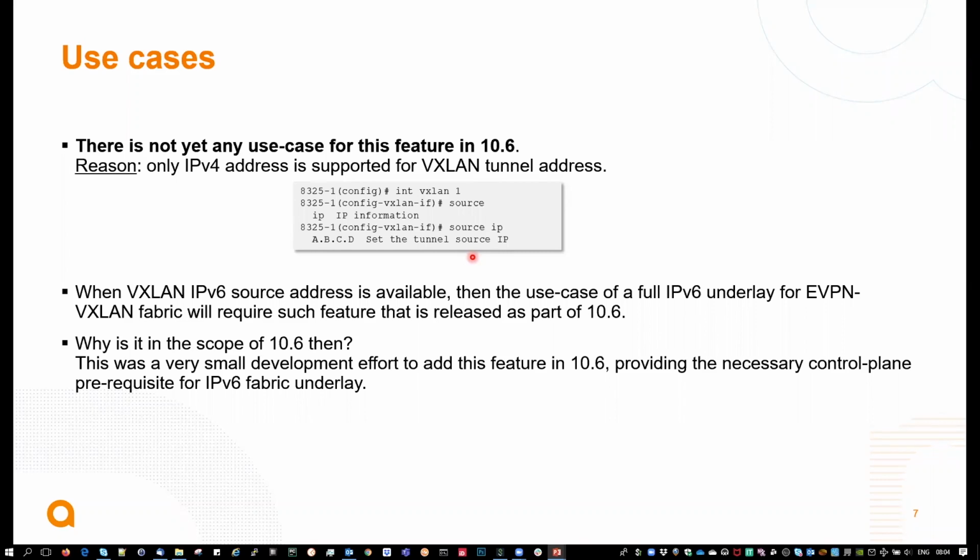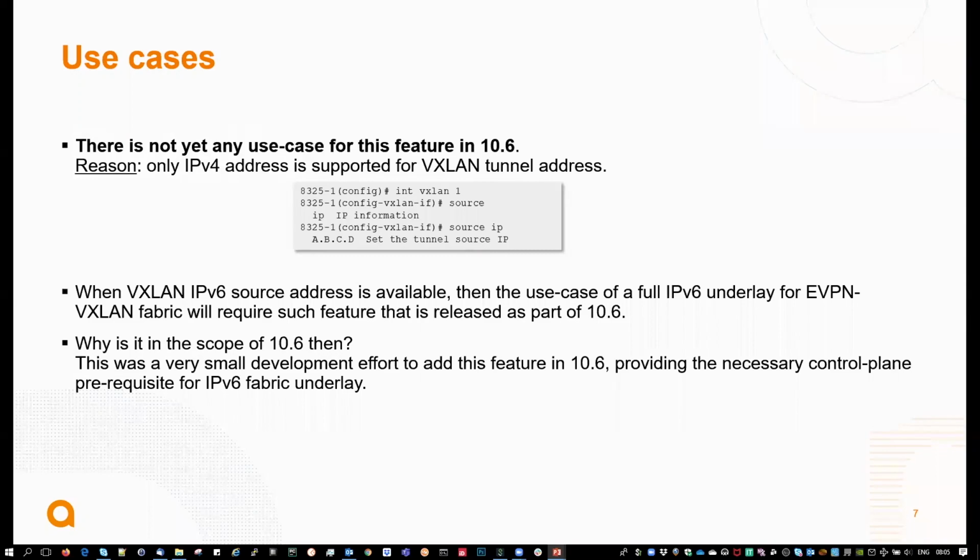So why did we do that for 10.6? It was a prerequisite to prepare for our capability to support an IPv6 fabric underlay. So think about that as a preparation. However, if you have a customer that starts using IPv6 for BGP peering for EVPN, pay attention: this is not supported, and it will not work.